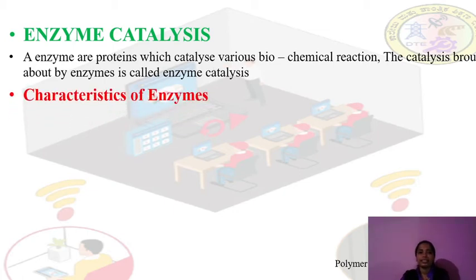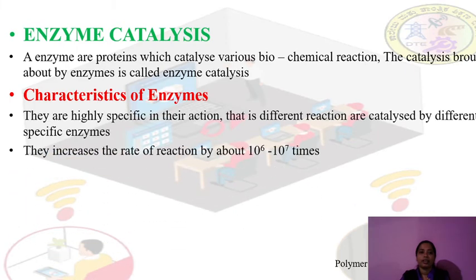Now, what are the characteristics of enzymes? First, they are highly specific in their action. That means, like a catalyst, enzymes are very specific. For digestion there is a particular enzyme, and for other purposes also there are particular enzymes. For each biochemical reaction a specific enzyme is used. One enzyme is not common for all reactions. So different reactions are catalyzed by different specific enzymes.